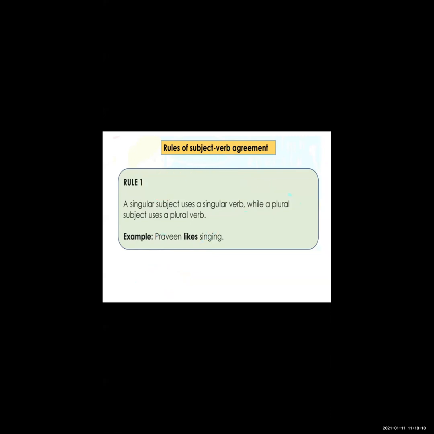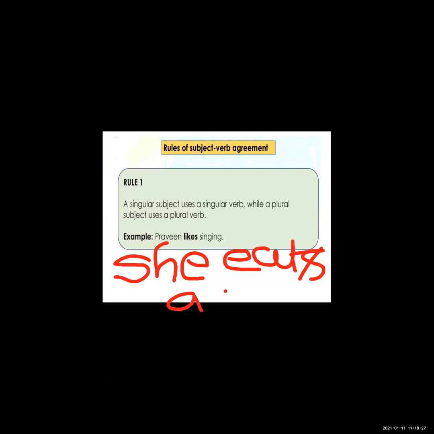Now see one more example. She eats a mango. In this example, she is a singular subject, only one girl is there. She eats a mango.